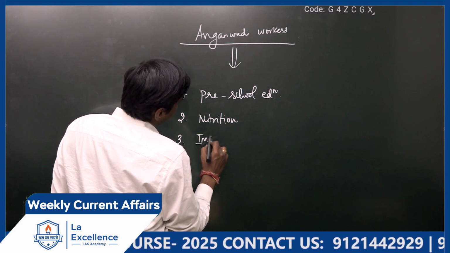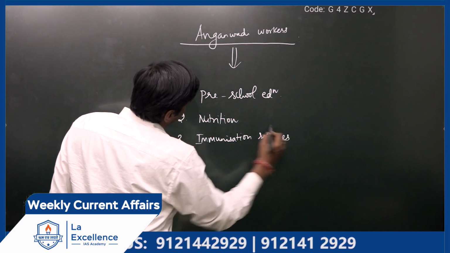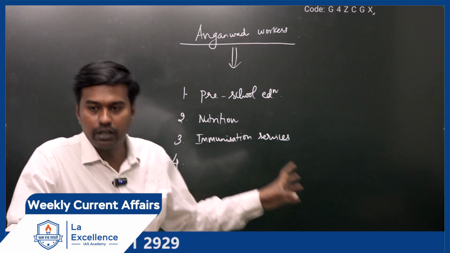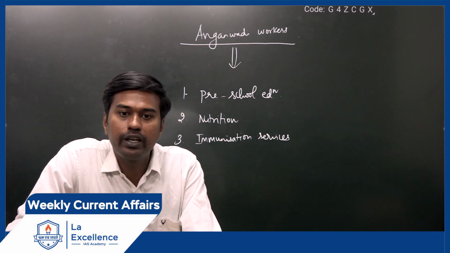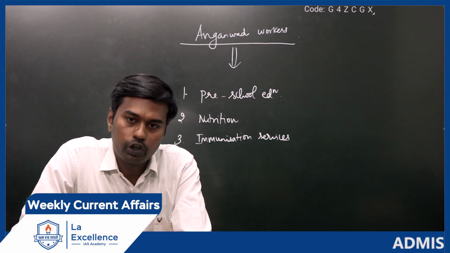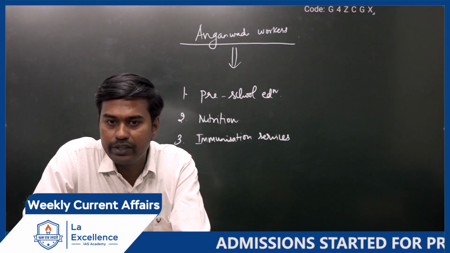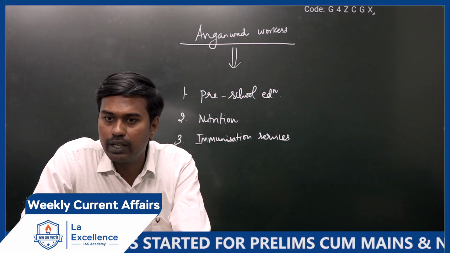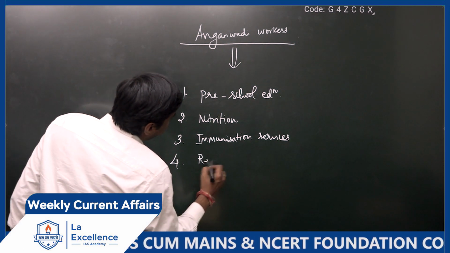immunization services. Whatever basic immunization the child requires under Mission Indradhanush. Remember, in the budget class I said, under Mission Indradhanush, we are providing 12 vaccinations to every newborn child in India. And the latest addition is, the government is planning to add cervical cancer vaccination for girls in the age group of 9 to 14 years. That is this year's addition. Questions on basics of cervical cancer can also be expected in this year's prelims. Then referral services.